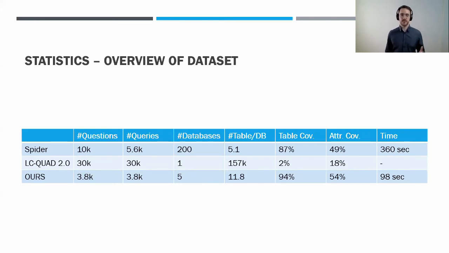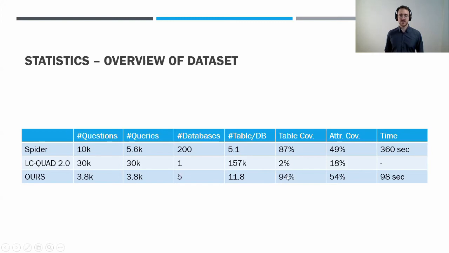We just have to recruit people that have an affinity to databases, so they sort of know what databases are and how they work, but they don't have to be experts. Then, as we can see here, the Spider dataset has more databases because they had a different scope than we did. However, they have just 5.1 tables per database on average, and we have much larger tables in our dataset.